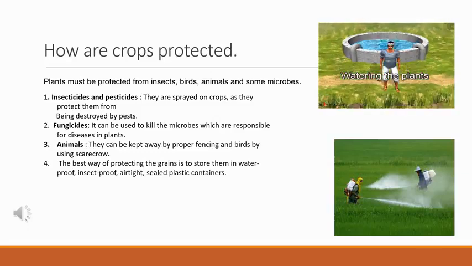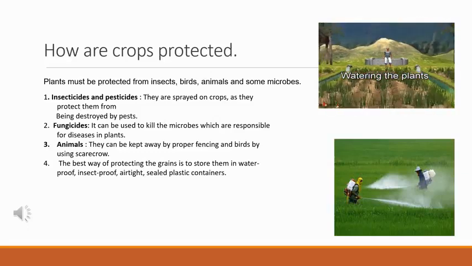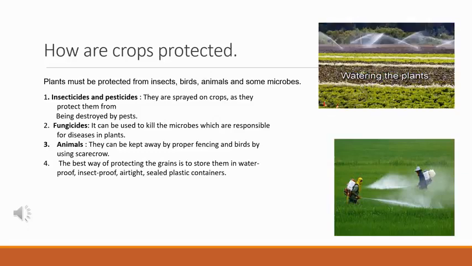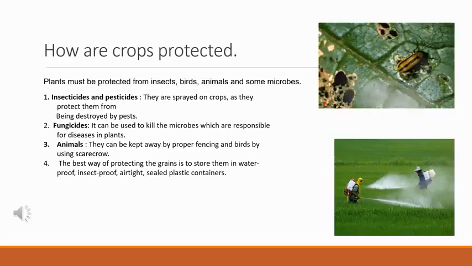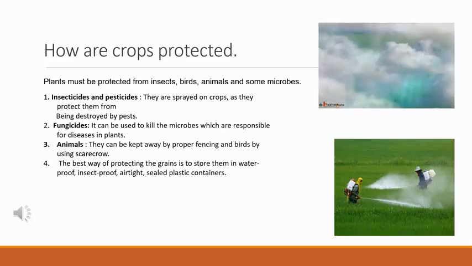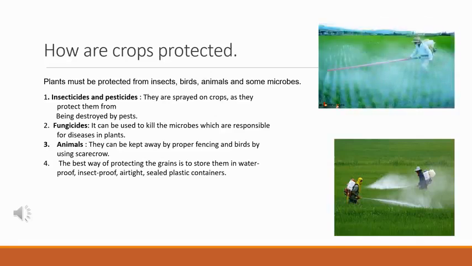We need to water the field at right time and in right amount for the plants to grow properly. This is called as irrigation. And to protect the crop from insects and pests after it is ready, insecticides are often sprayed. They should be used only if necessary, as they are harmful.